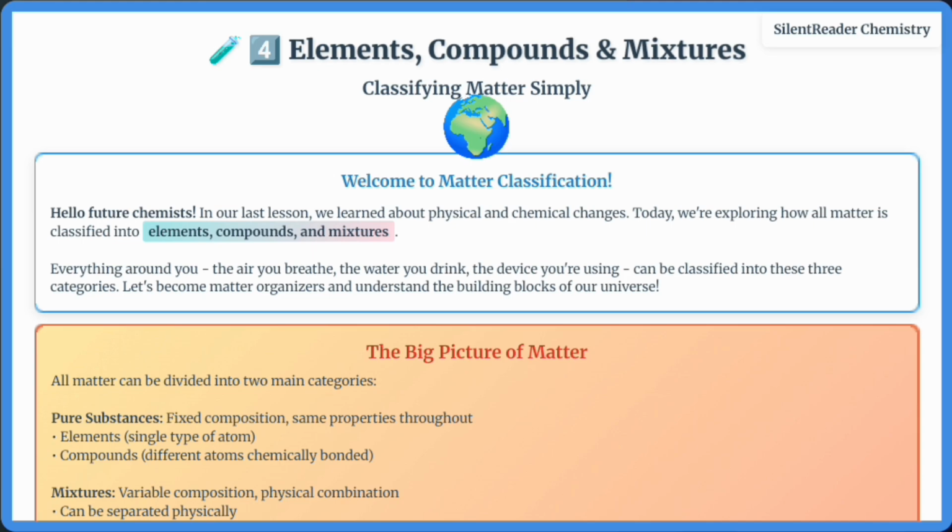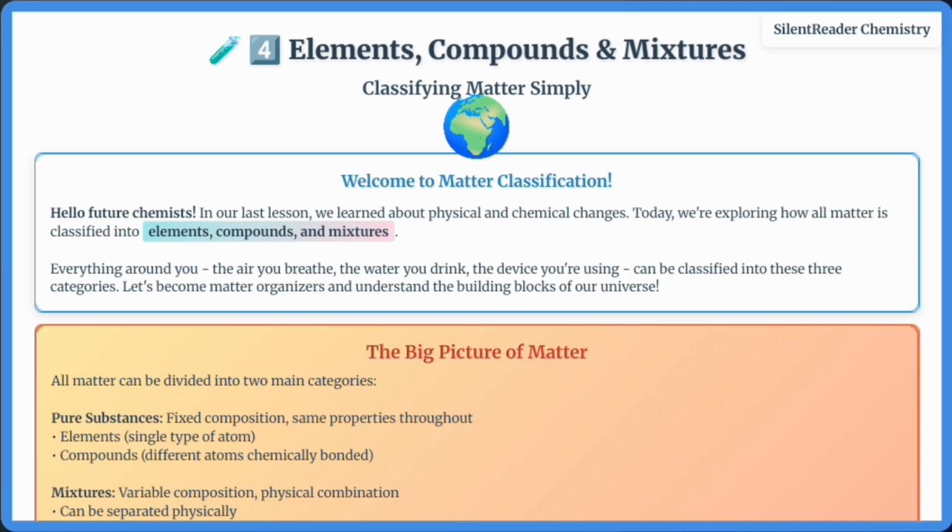Everything around you, the air you breathe, the water you drink, the device you're using, can be classified into these three categories. All matter can be divided into pure substances with fixed composition and mixtures with variable composition. Pure substances include elements with one type of atom and compounds with different atoms chemically bonded.